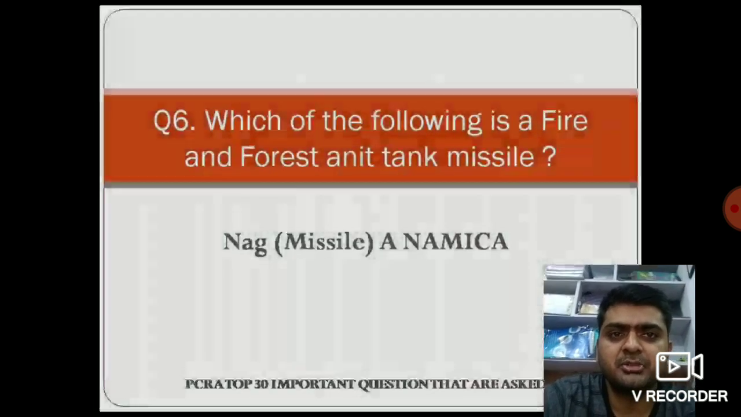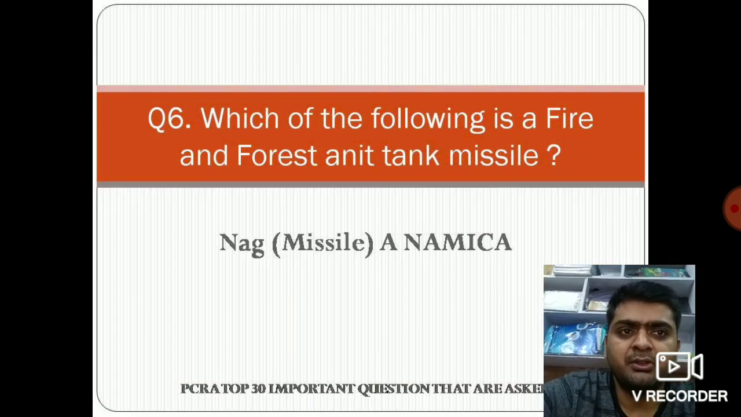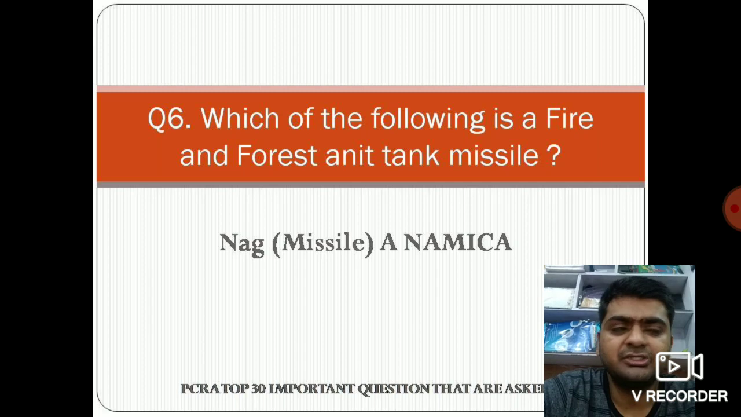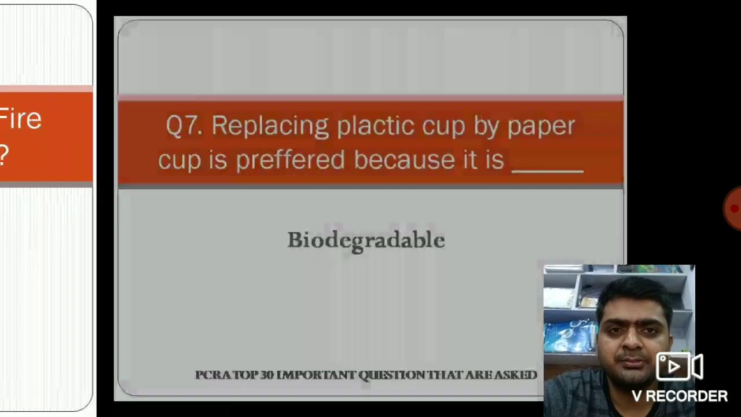Next question is question number 6. Which of the following is a fire and forget anti-tank missile? Fire and forget anti-tank missile कौन सा है? वो नाम है उसका NAG. The name is NAG, the missile, which is also called Namika. So this is the name of the missile that is called a fire and forget anti-tank missile. So let's move to the next question.